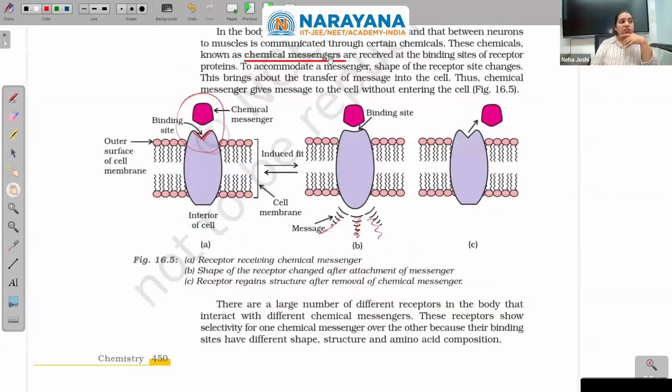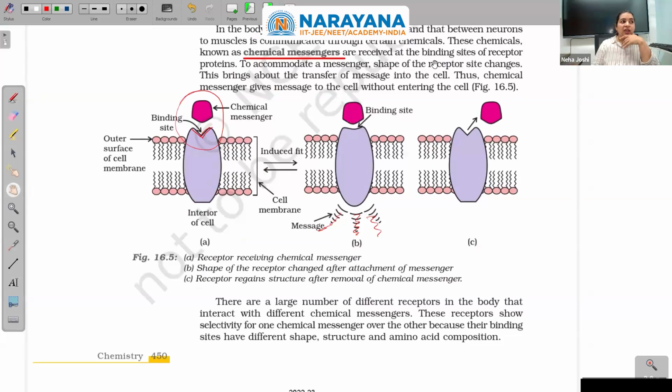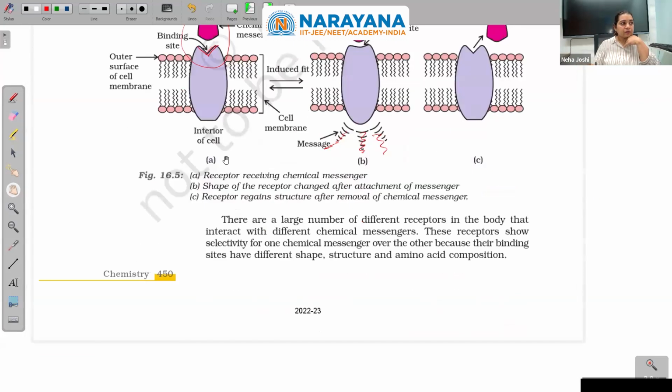So these chemicals known as chemical messengers are received at the binding sites of receptor proteins. To accommodate a messenger, shape of the receptor site changes. This brings about the transfer of message into the cell. Thus, chemical messenger give message to the cell without entering the cell. See, it has not that it has gone inside. Right there it gave the message.